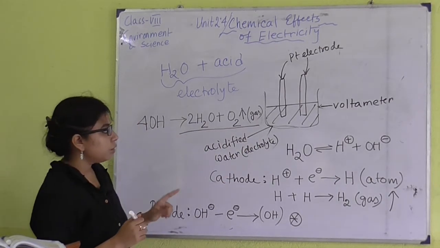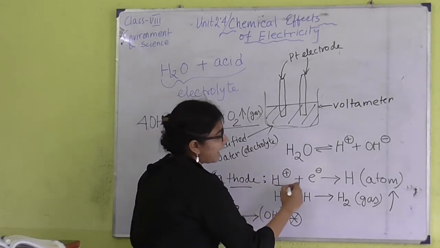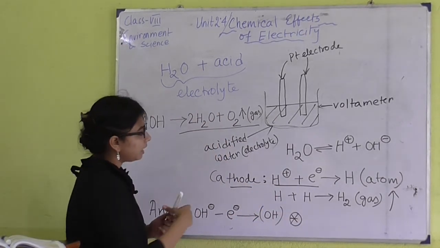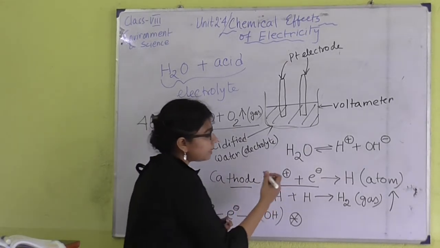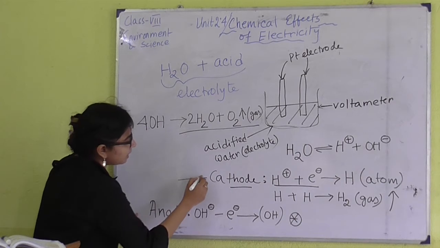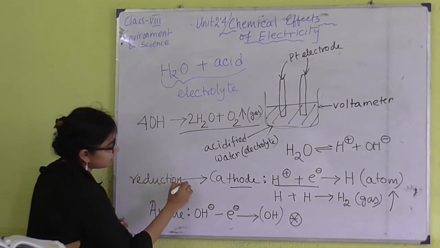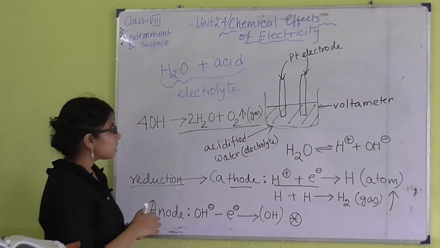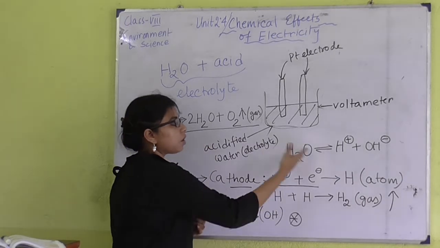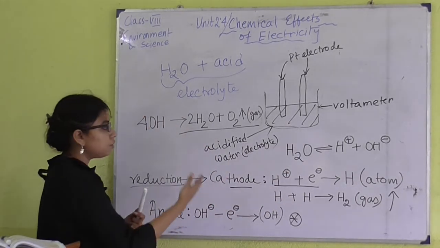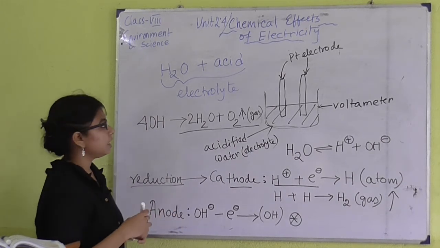Now, one more thing we have to concentrate on: at the cathode we can see the acceptance of electrons. At the cathode electrons are always accepted by the cations. So that is why we can say that at the cathode a reduction process always takes place. As you know, reduction means acceptance or addition of electrons. So addition of electrons always takes place at the cathode, so we can say that reduction always takes place at the cathode in electrolysis.